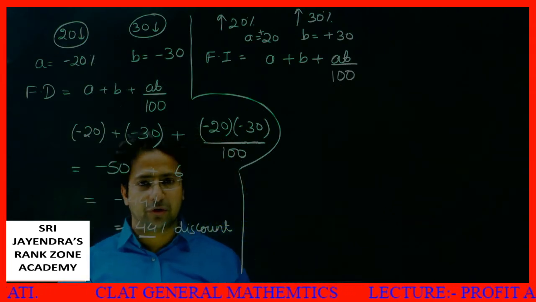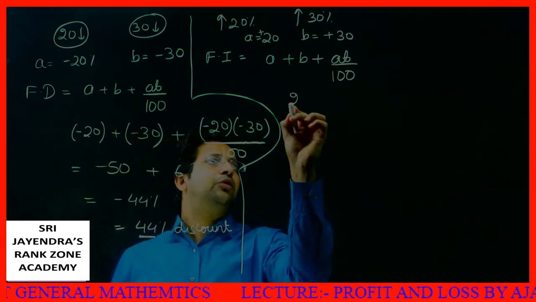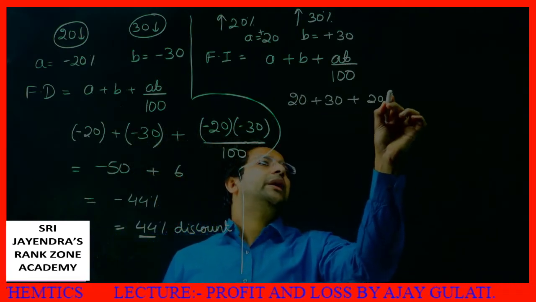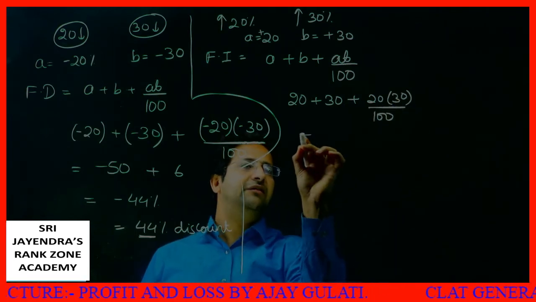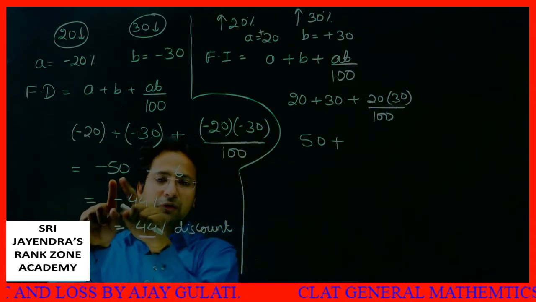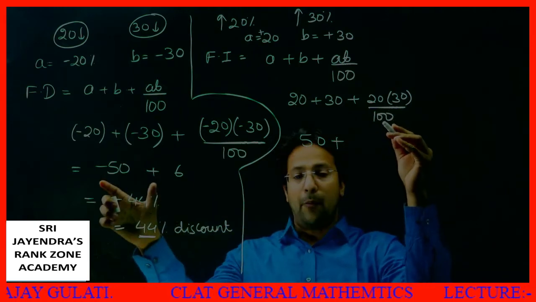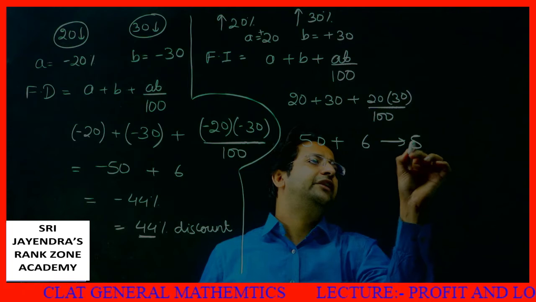If I put this formula, then what will I get, dear students? A is positive 20, B is positive 30, plus 20 into 30 by 100. It will be 50 plus. Here it was minus 50, and plus 6 was of opposite nature. Here the nature is the same. 50 plus 6, 56% increase.